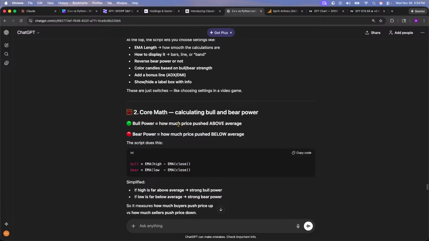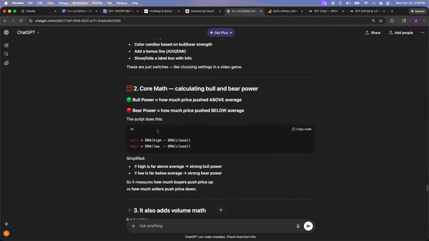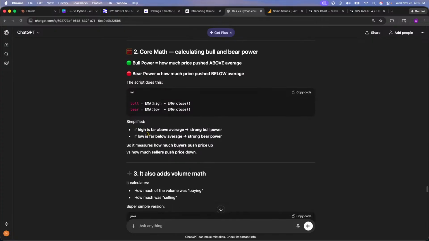Bull power equals how much the price is pushed above the average. Bear power equals how much the price is pushed below the average. So this is what the script does. All right. The EMA, okay, beautiful. Simplified: if the high is far above the average, it is a strong bull power.